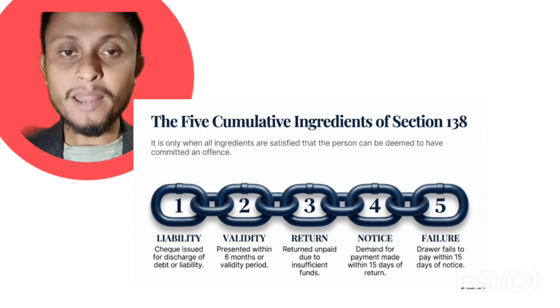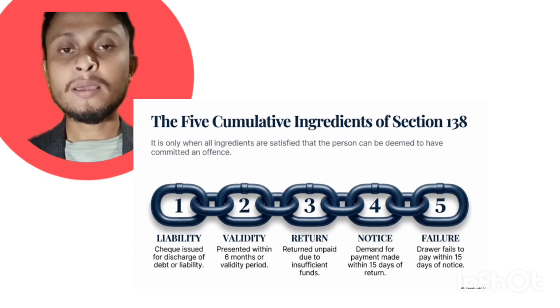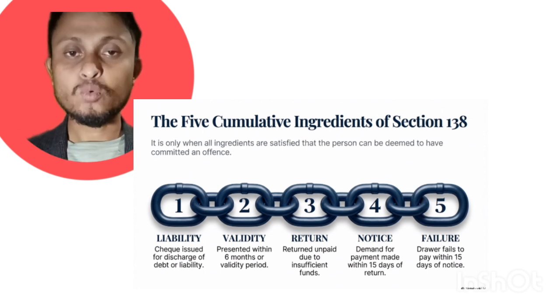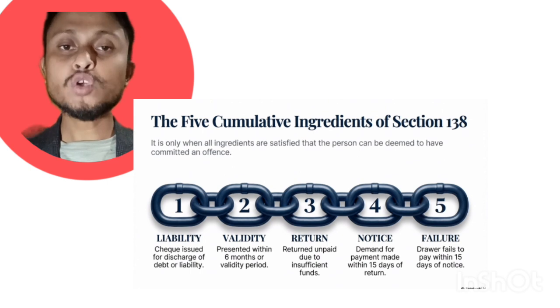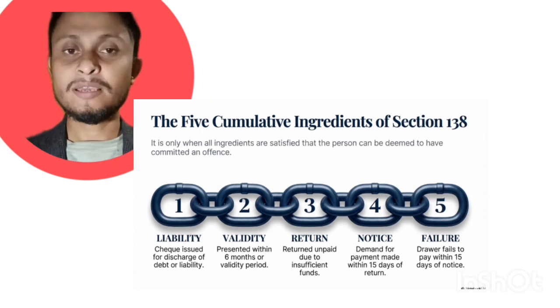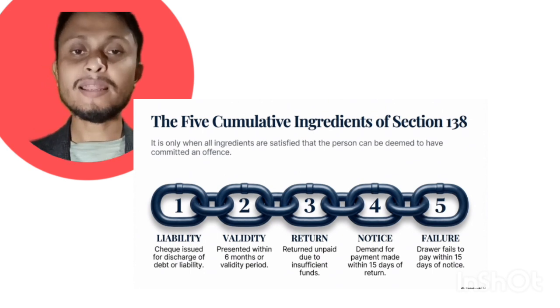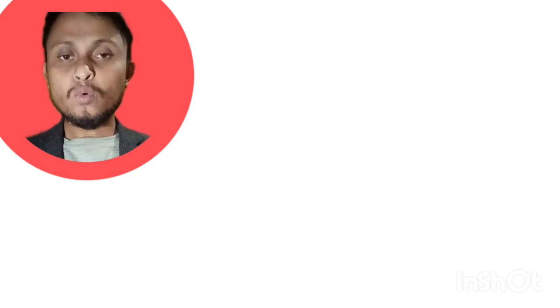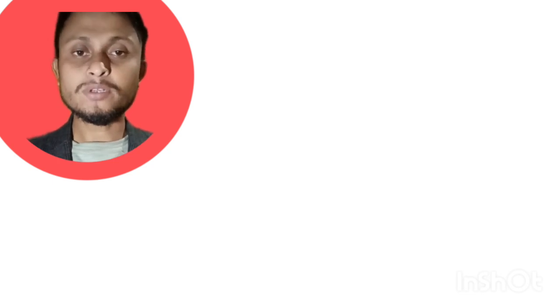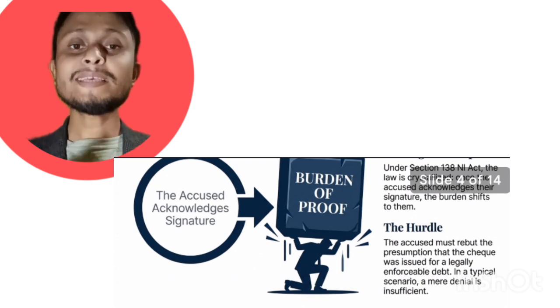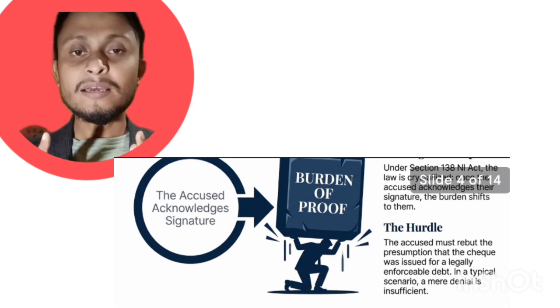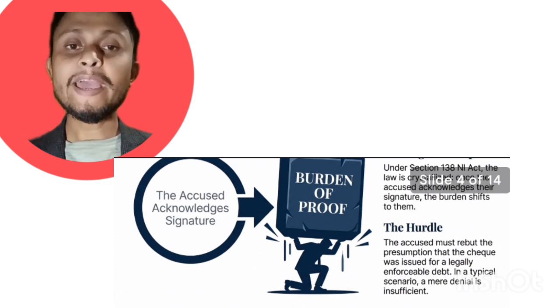If he does not reply, or does not pay the amount within 15 days, then the cause of action arises after 15 days, and that person can file a complaint case under the Negotiable Instruments Act under Section 138. So when a check is dishonored and a case is filed against the accused, and the accused person admits that the signature belongs to him, then it shall be presumed that the check is given for a legally enforceable debt.